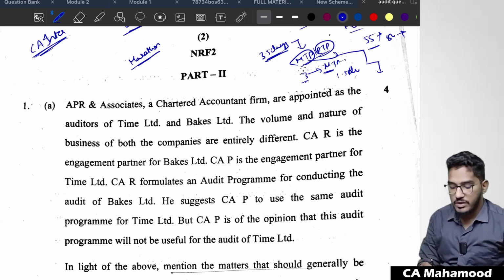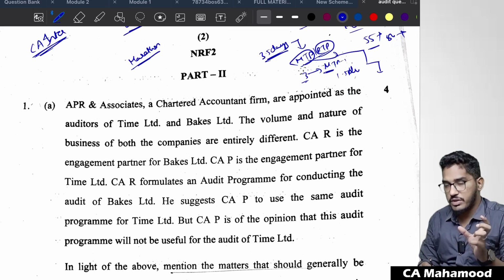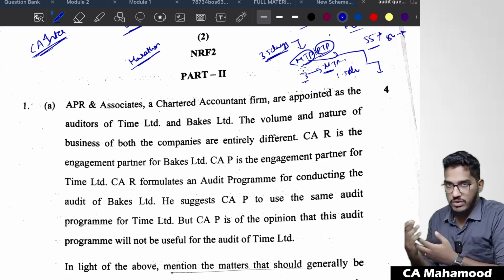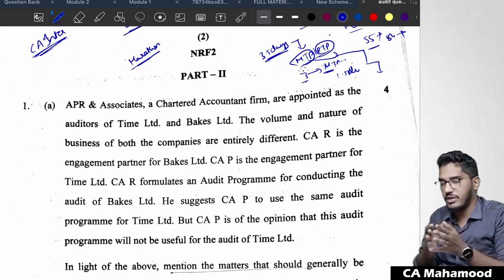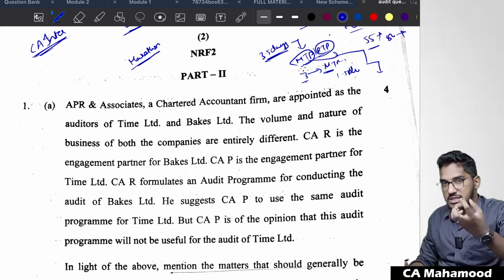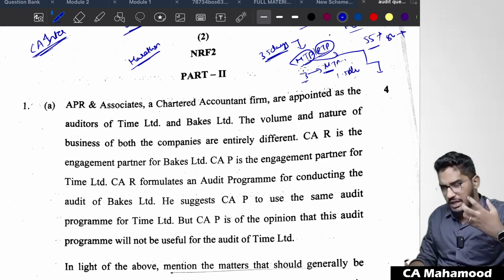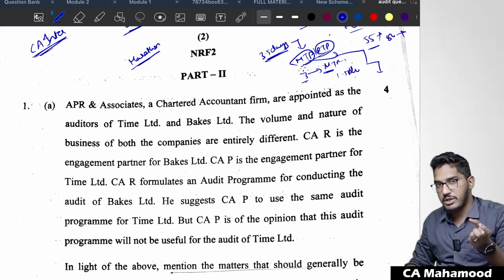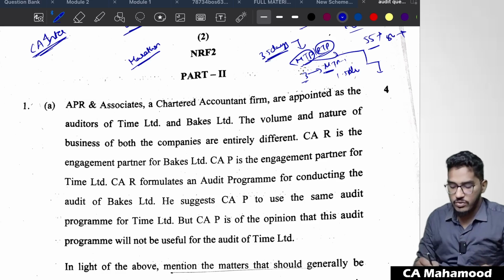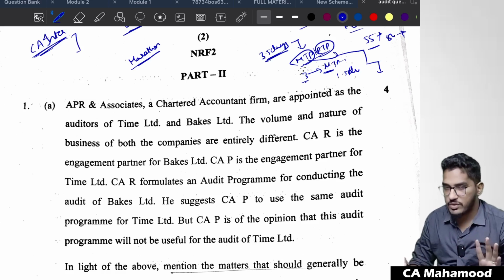But I would suggest, if you are such a person who gets tensed easily on hearing that you have gone wrong, and if someone corrects you and you feel tense, I'm not saying it is bad, but some students have that kind of attitude. They get tensed when someone says they have done something wrong. For those students, I would say, don't watch this video.